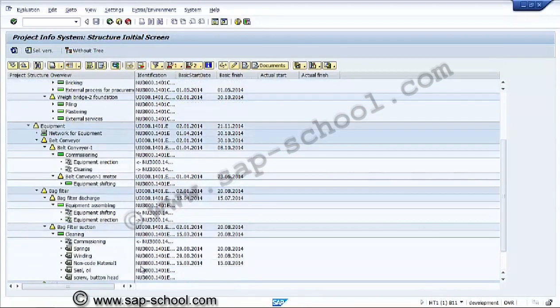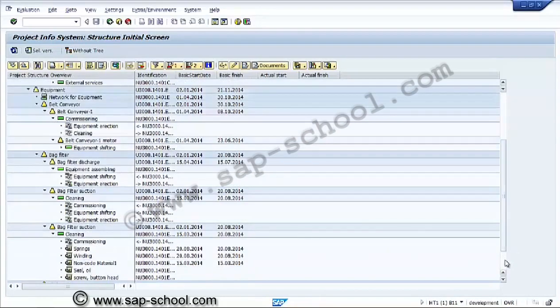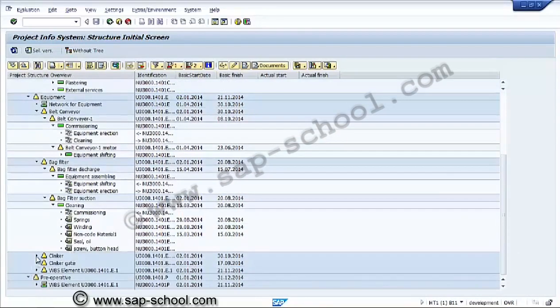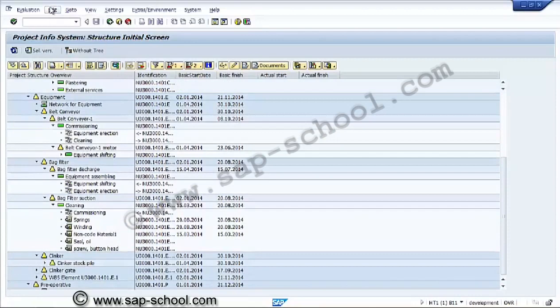From this we can highlight these are the exceptions, general exceptions we can consider, or we can highlight the objects if required.